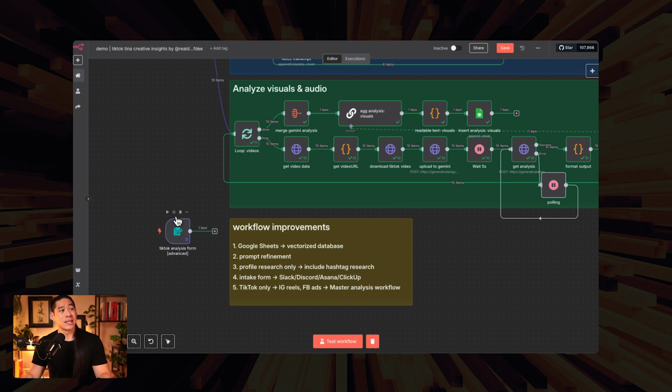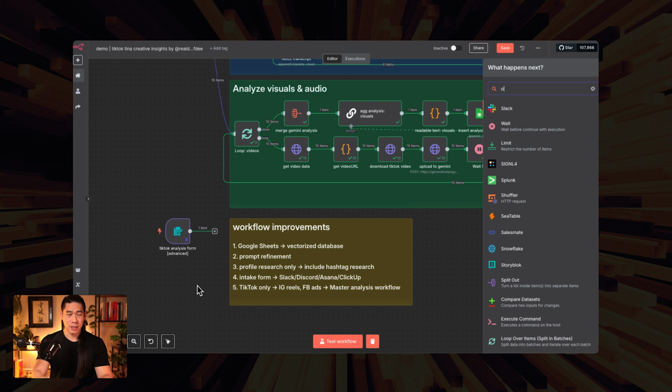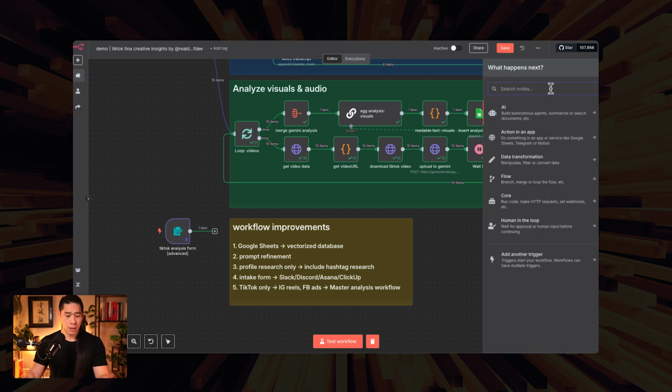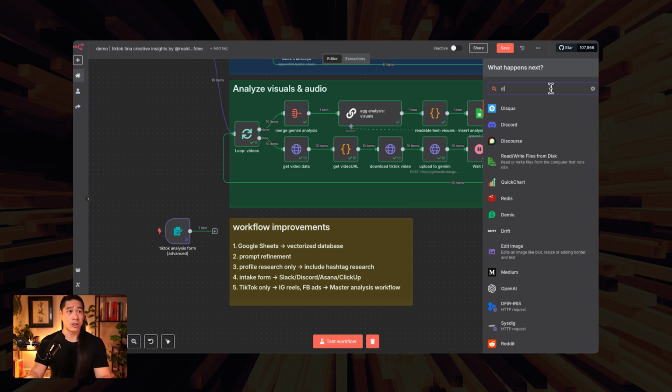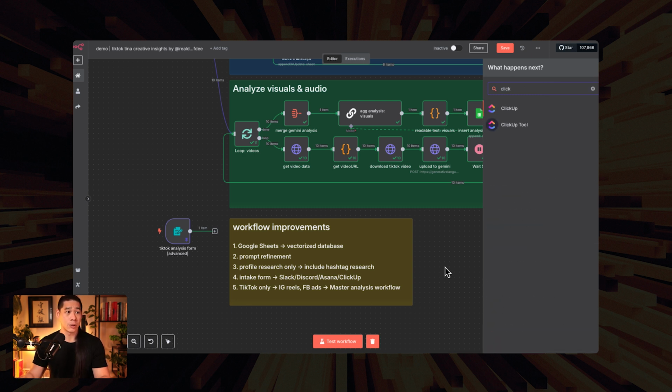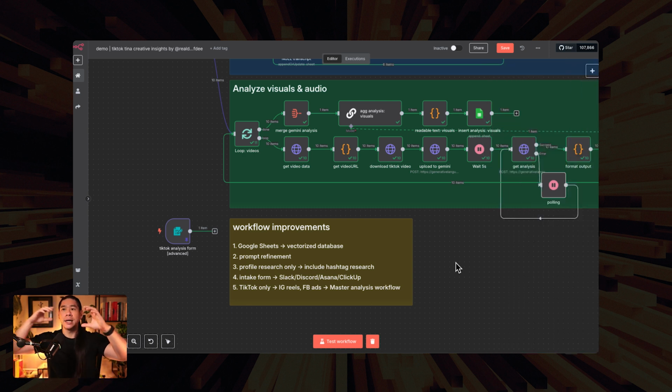Next one, instead of an intake form, you can also just plug this into, say, for example, a Slack trigger or a Discord trigger, or bring it into, say, for example, ClickUp. That way, you can keep everyone inside of your go-to platforms, your work management tool or your communications tool, and they don't have to leave to a different destination to fill in the form. They can just use this. You can use a slash command, for example, to activate everything inside of the platform, if it's a comms platform, for example.